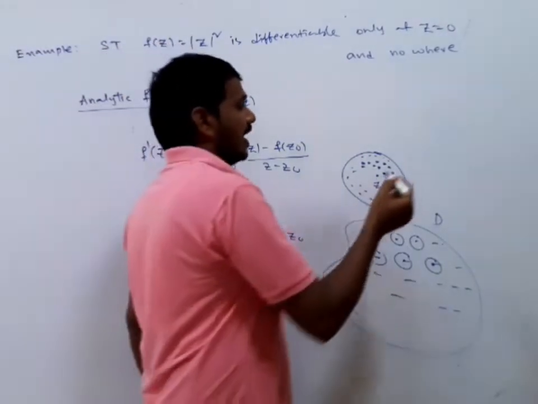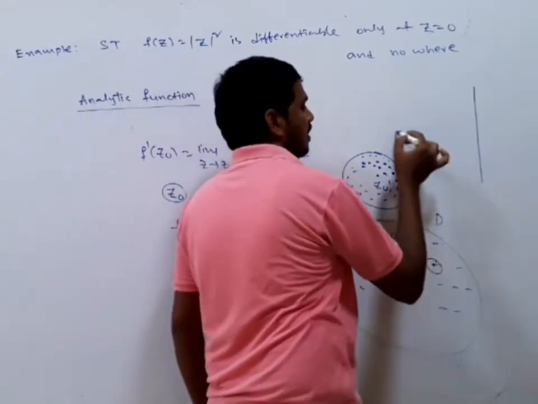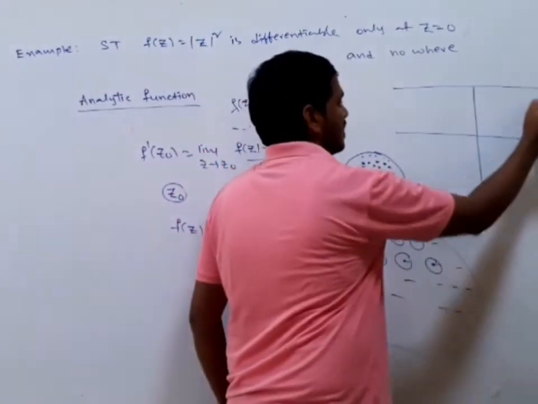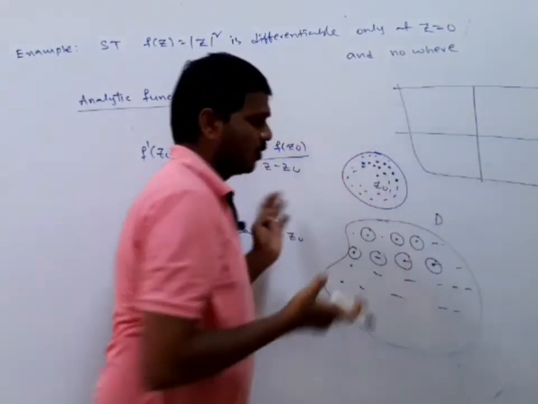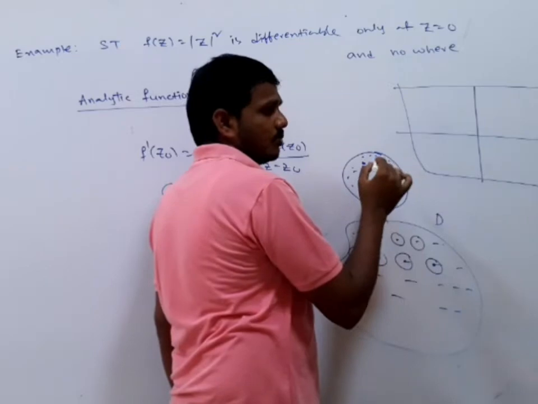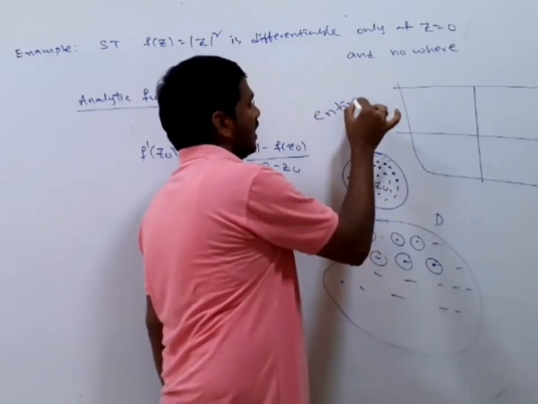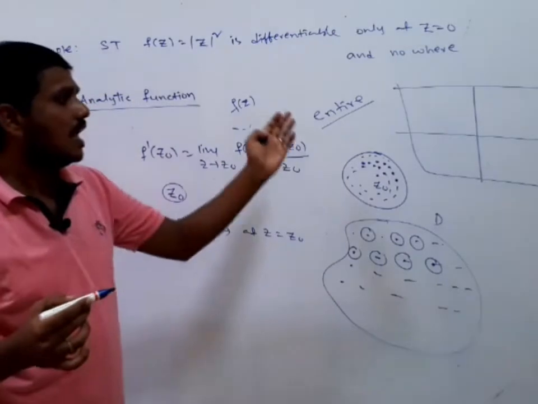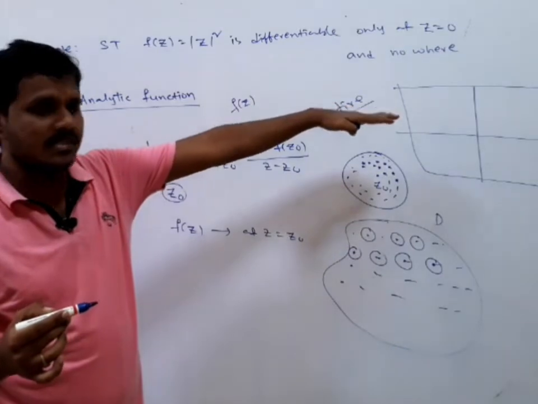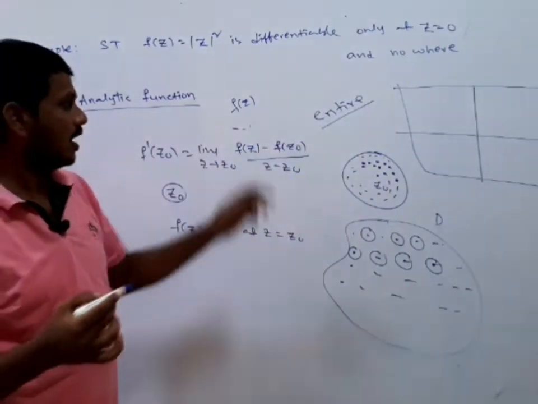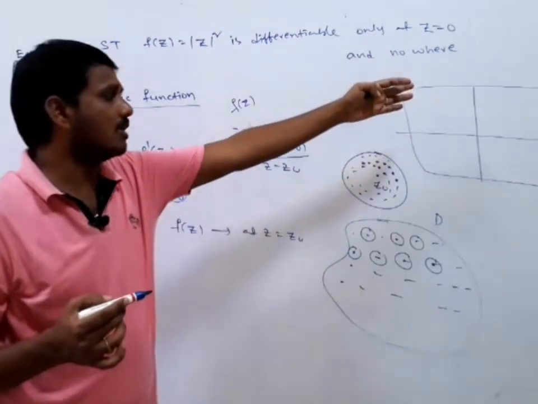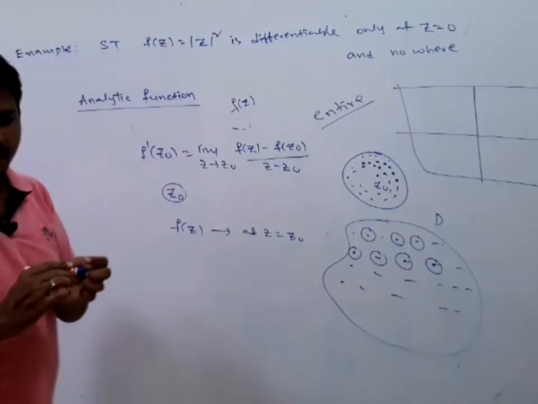Next, if you take a finite complex plane, meaning there are some bounds, like this board, this is a finite complex plane. A function is said to be an entire function if it is analytic in this finite complex plane or in this finite complex region. Analytic at a point, analytic in the region, analytic in the finite complex plane. So we say that it is an entire function.